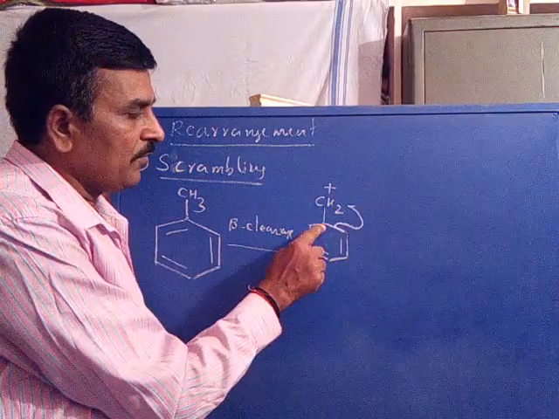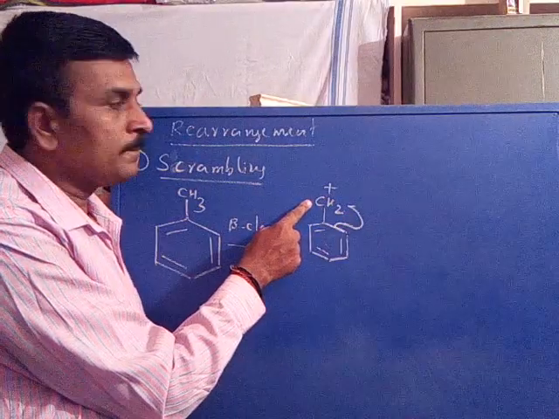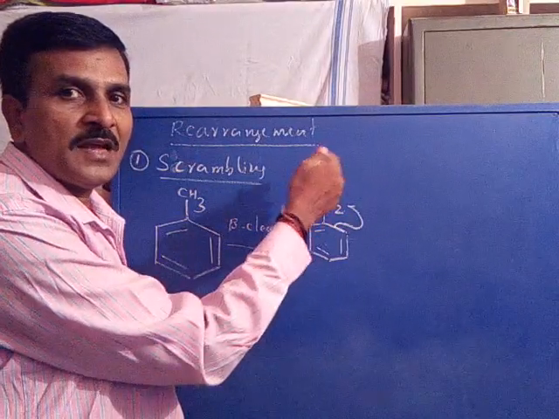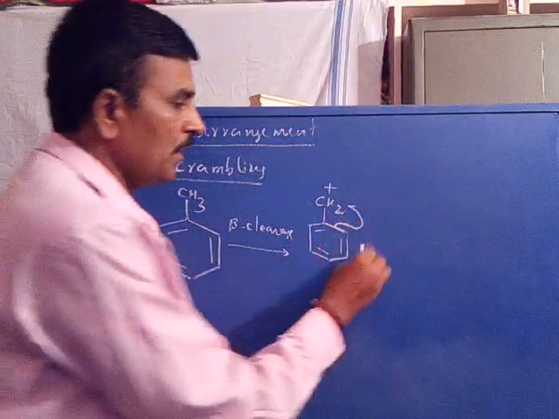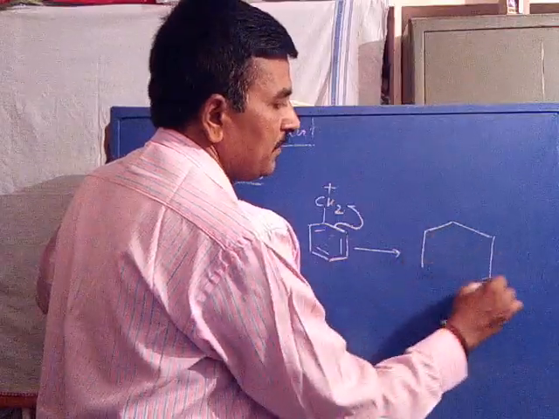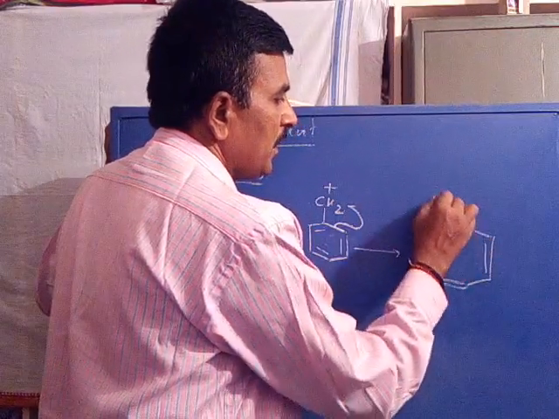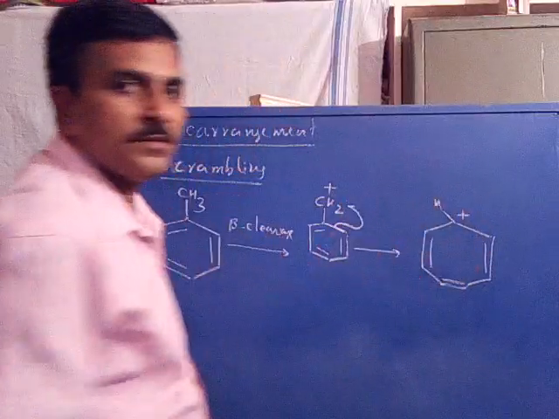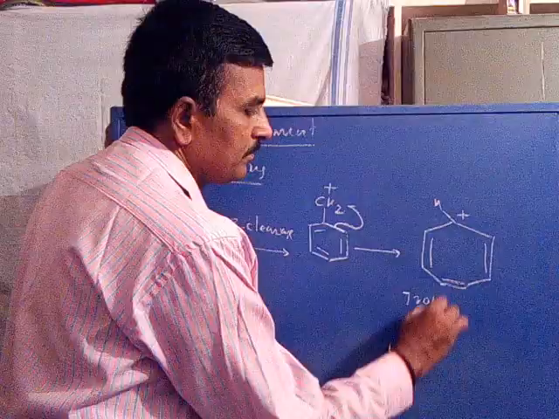What happens when this bond is cleaved and reformed with the CH2 carbon which is outside, a substitution on the aromatic ring? That leads to a ring expansion. So we will get a 7-membered ring with double bonds, a hydrogen, and a plus charge. This is the tropylium cation.